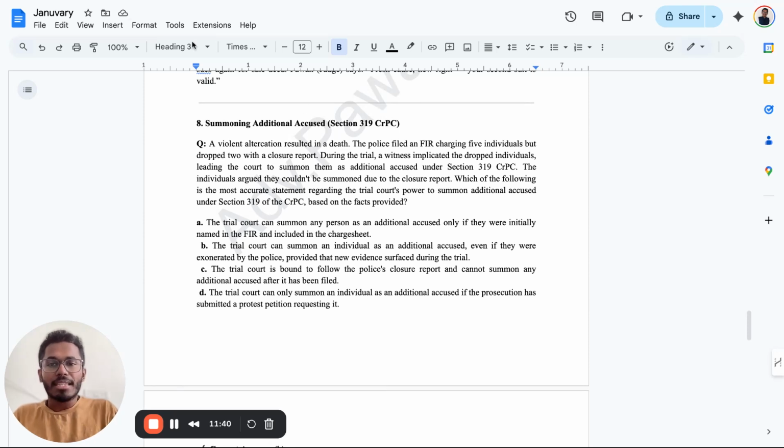A violent altercation resulted in a death. The police filed an FIR charging 5 individuals but dropped 2 with a closure report. During the trial, a witness implicated the dropped individuals, leading the court to summon them as additional accused under Section 319 of the CrPC. The individuals argued that they couldn't be summoned due to the closure report. Which of the following is the most accurate statement regarding the trial court's power to summon additional accused under Section 319 of the CrPC based on the facts provided?